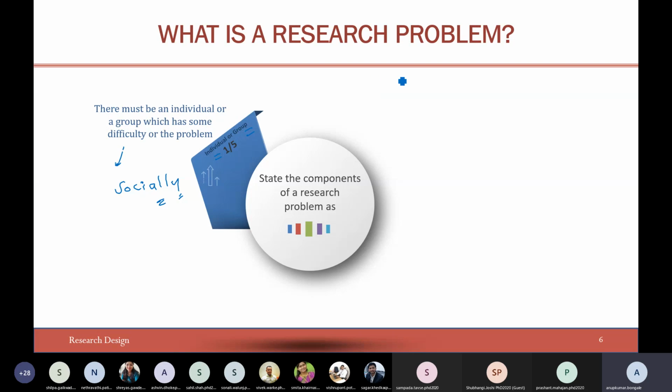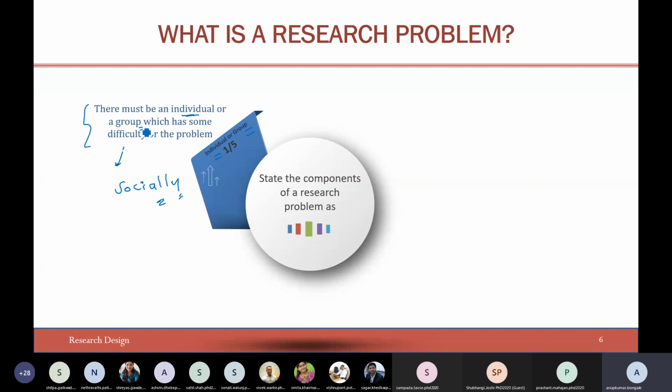So there must be an individual or a group which has some difficulty or problem. An individual can be maybe an end user, or a group could be an industry. So you may think about where you can take up the problem statement from, and whom you can approach. Maybe it is from an individual, a person who is already doing research work. A group means an organization.